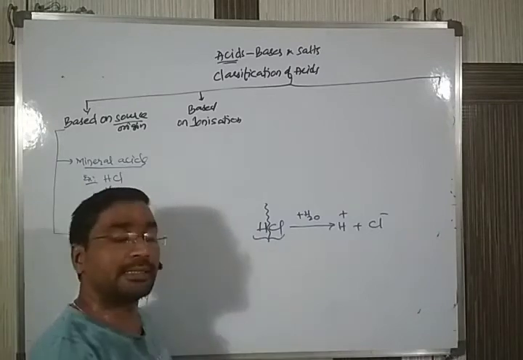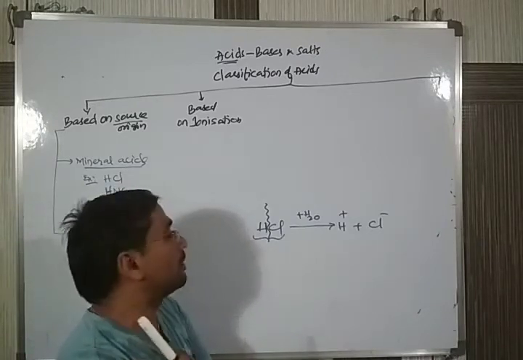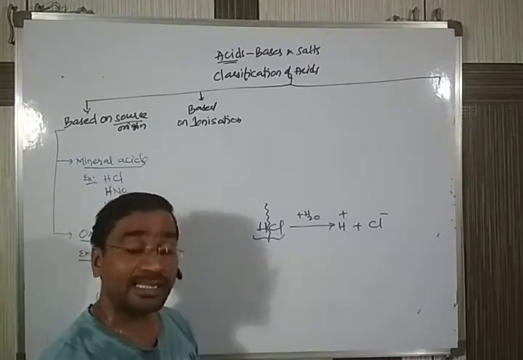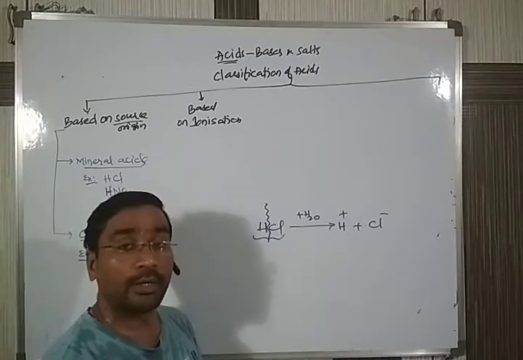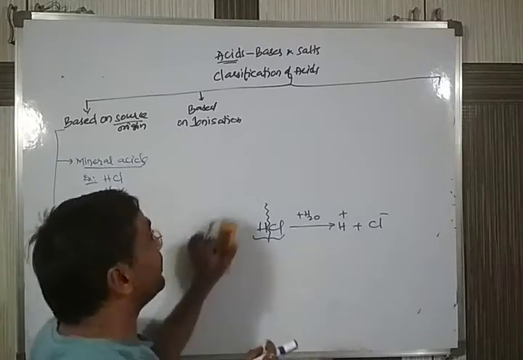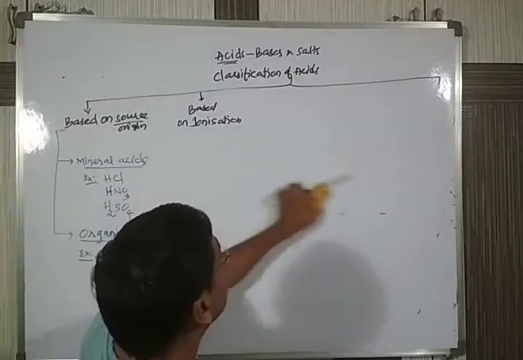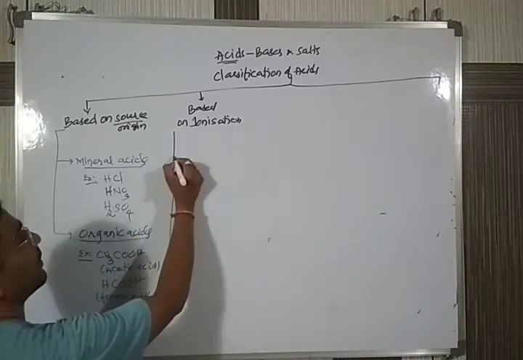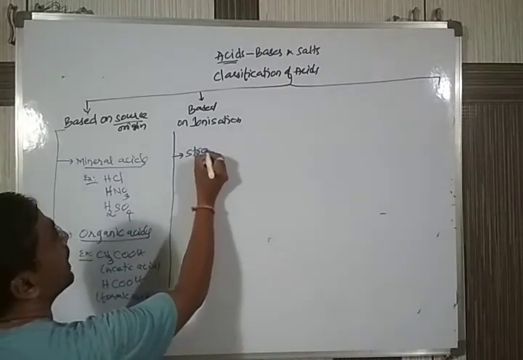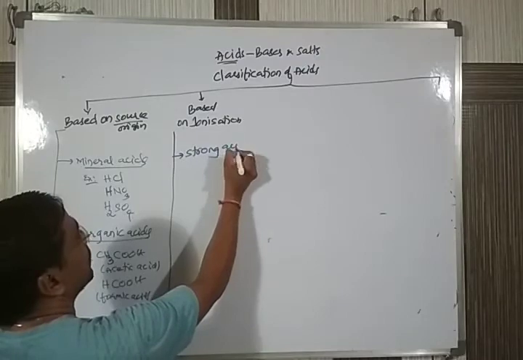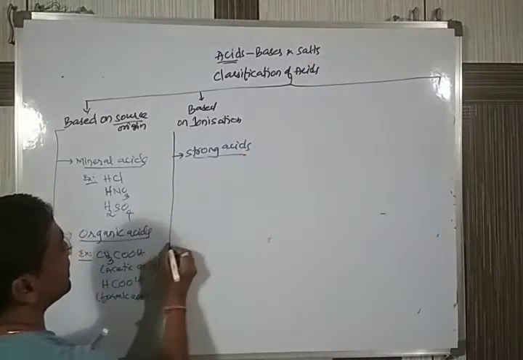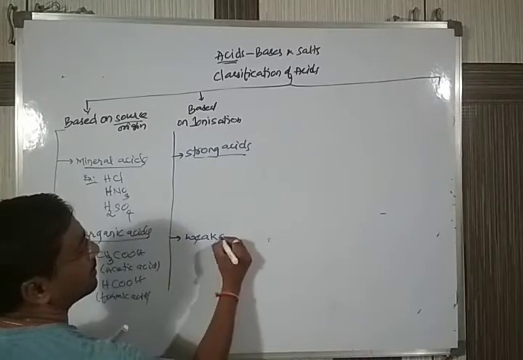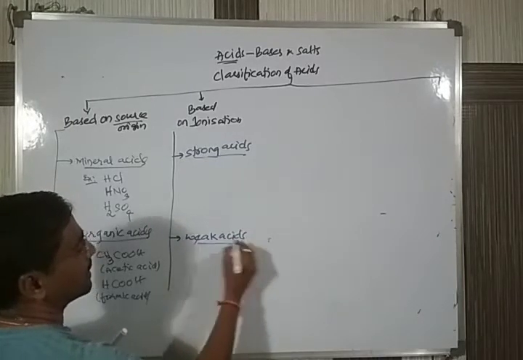Based on whether you are getting these ions fastly or slowly, acids are classified into two categories. The first one is called strong acids. The second one is called weak acids. Strong acids and weak acids.